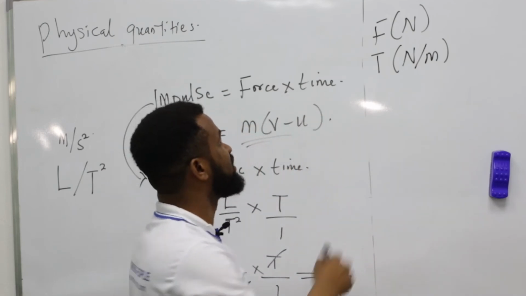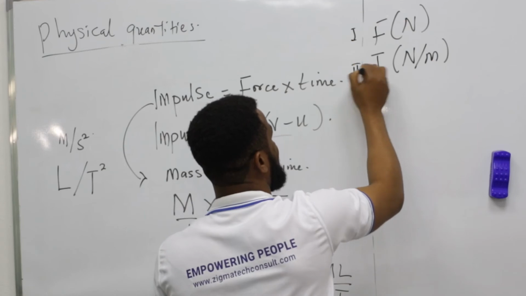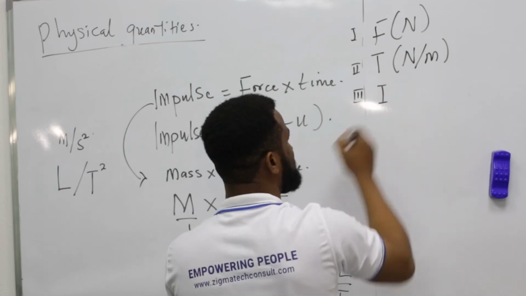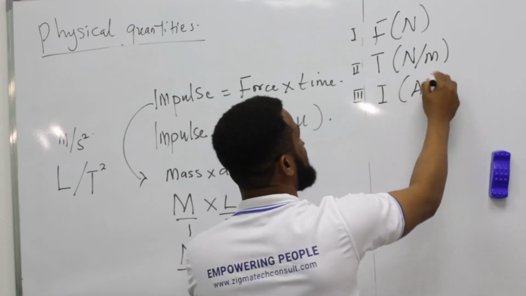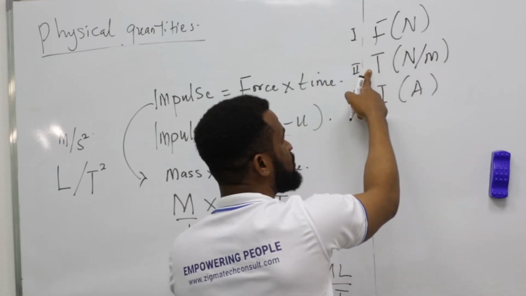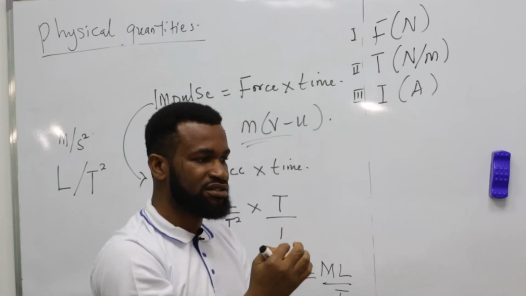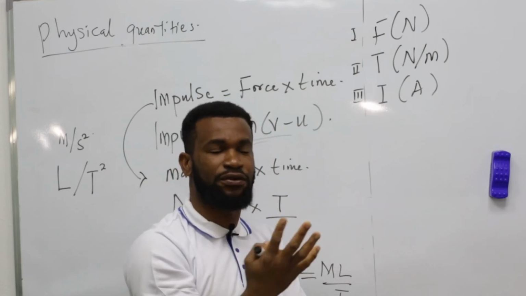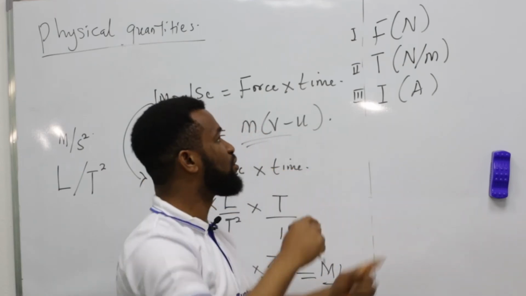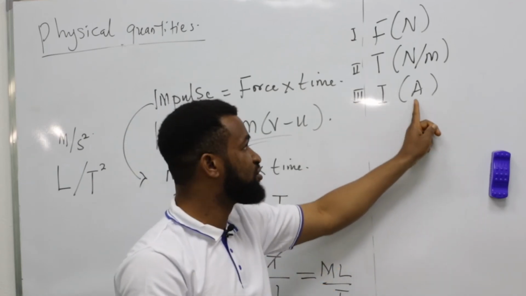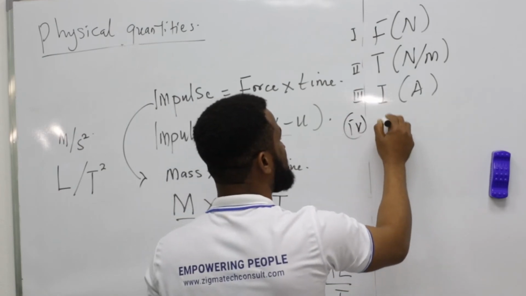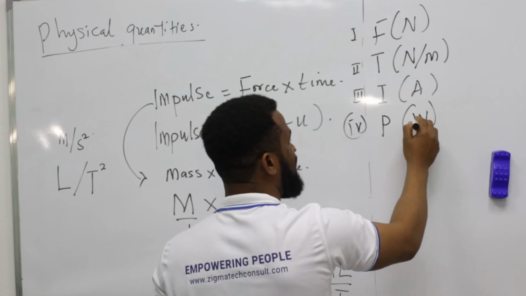And we have current. This is the first one, this is II. Current is given as capital I, and this is represented as ampere. The unit of force is Newton. Torque is a force that leads to rotation. You know that force can lead to movement in a straight line, but when any force leads to turning, we call it torque. Then this is current, measured in ampere. And we have the last one, which is IV, power, which is measured in watts.